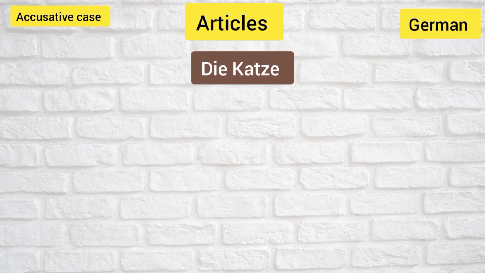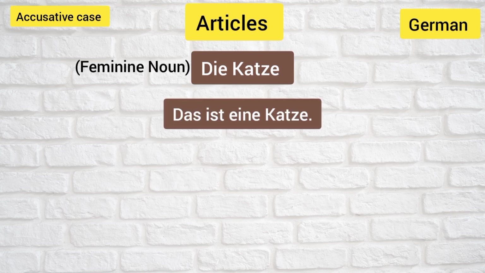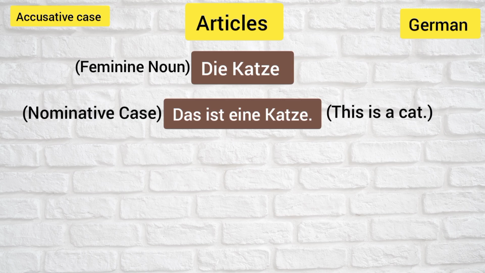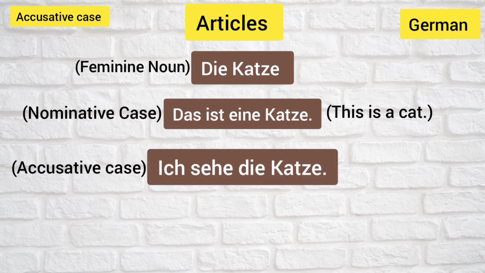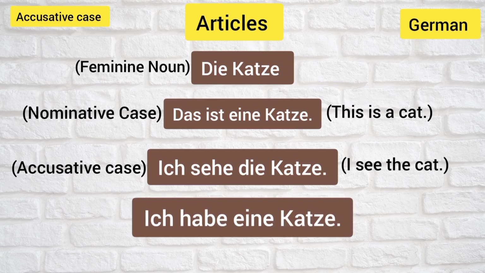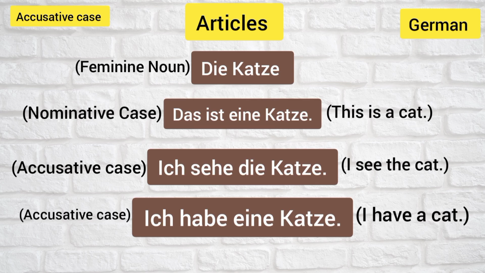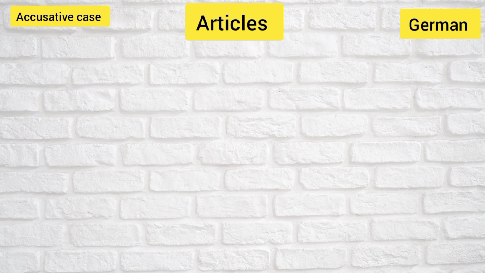Die Katze, feminine noun. Das ist eine Katze. This is a cat. Nominative case. Now let's see accusative case. Ich sehe die Katze. I see the cat. Ich habe eine Katze. I have a cat.